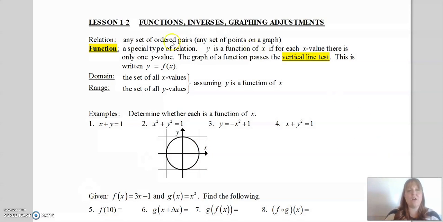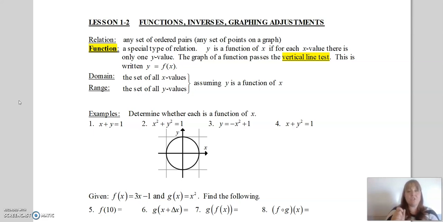All right, so remember that there's different terms. A relation is just any set of ordered pairs. So literally any set of ordered pairs that you put on a graph, it doesn't matter what, they don't have to have anything special. They don't have to follow any rules. They would just be called a relation. So a circle, an ellipse, even if I just drew a bunch of random plots on a graph, that's a relation, right? But a function is a special type of relation because it absolutely has to pass the vertical line test, which means that for each x, there's only one y.